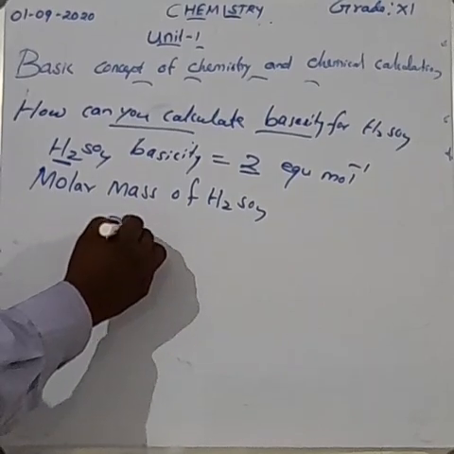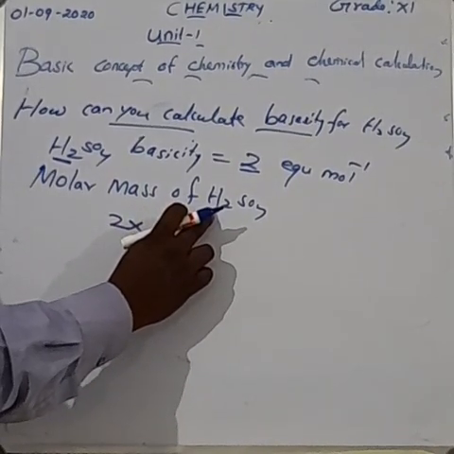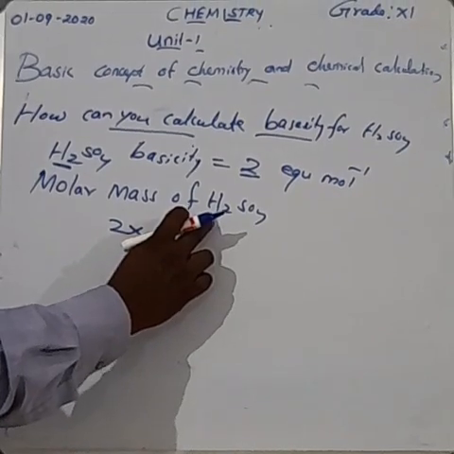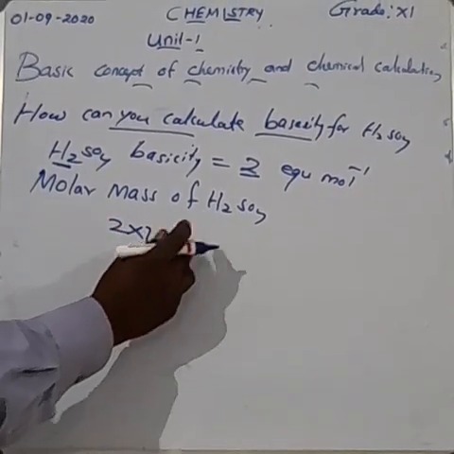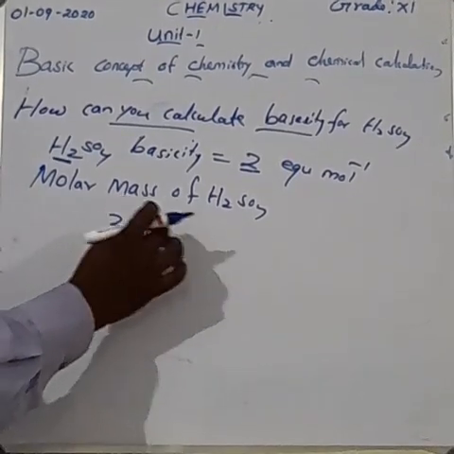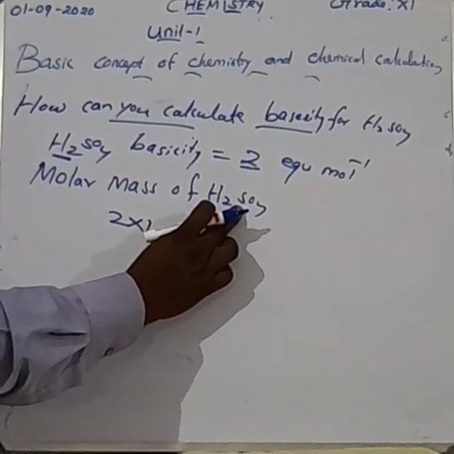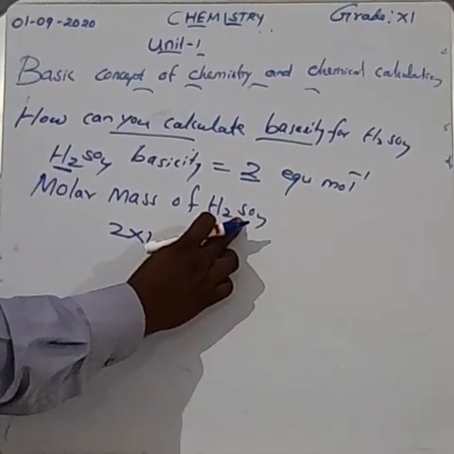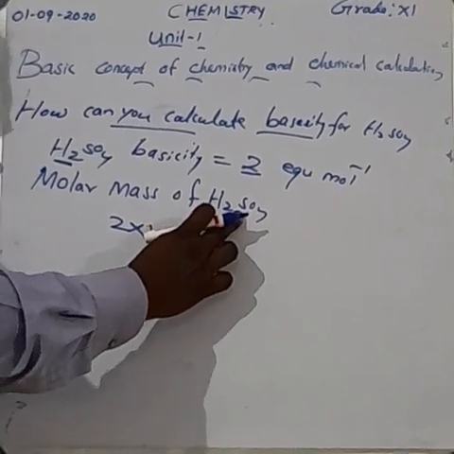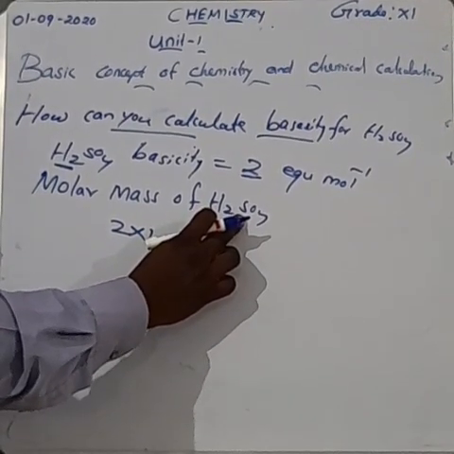So 2 into atomic mass of hydrogen, which is 1, plus sulfur. Atomic number of sulfur is equal to 16, and the mass number of sulfur is equal to 32.